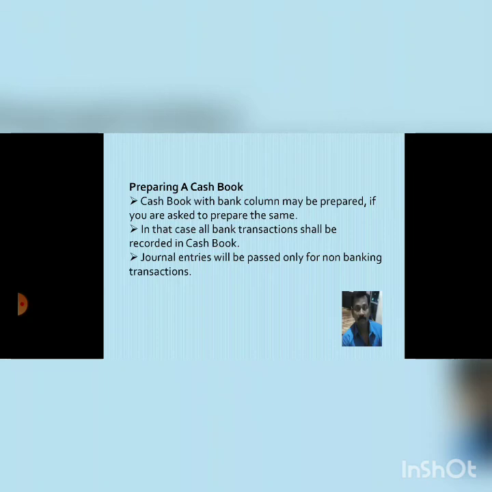For example, at the time of application, two entries are passed. First is bank account debit to share application account, and second is share application account debit to share capital. Now suppose a question is asking to prepare a cash book, in that case the first entry that is related to bank will be transferred directly to the cash book, and only the second entry that is for non-banking transaction will be passed.